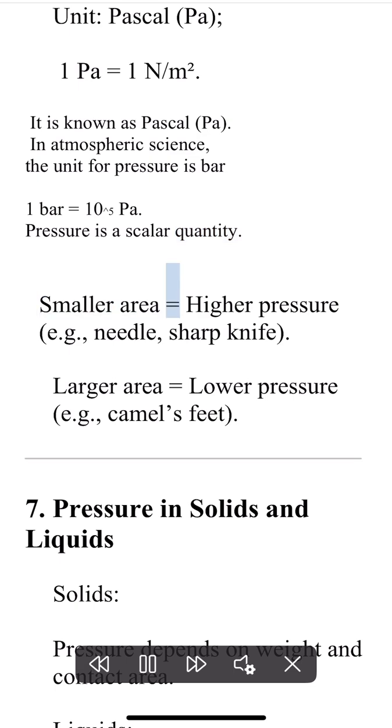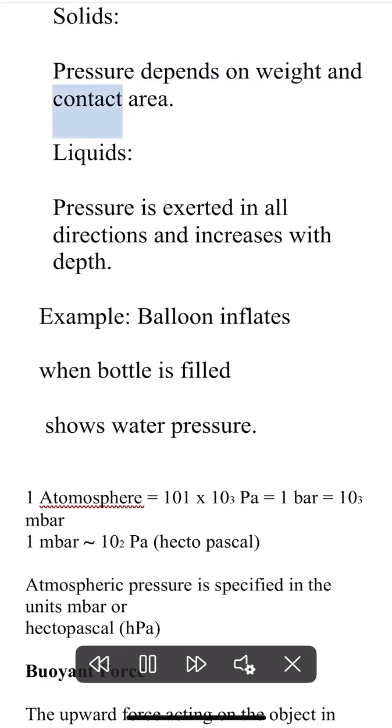Smaller area is equal to higher pressure. Example, needle, sharp knife. Larger area is equal to lower pressure. Example, camel's feet. 7. Pressure in solids and liquids. Solids. Pressure depends on weight and contact area. Liquids. Pressure is exerted in all directions and increases with depth. Example, balloon inflates when bottle is filled.